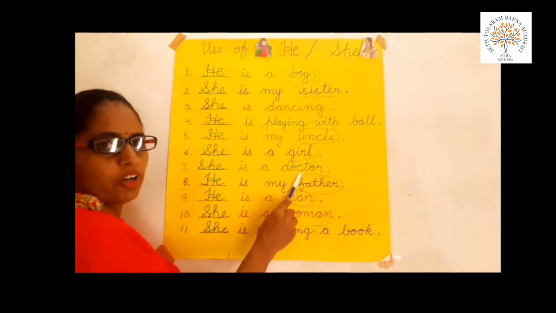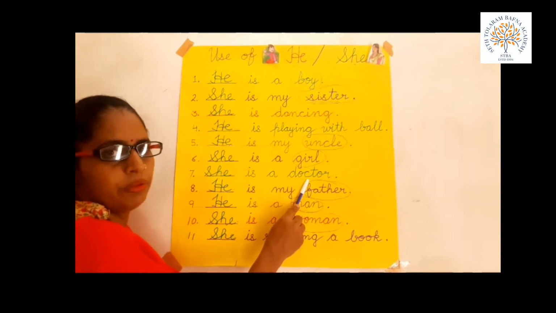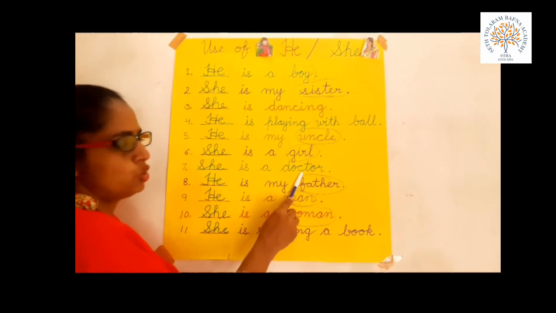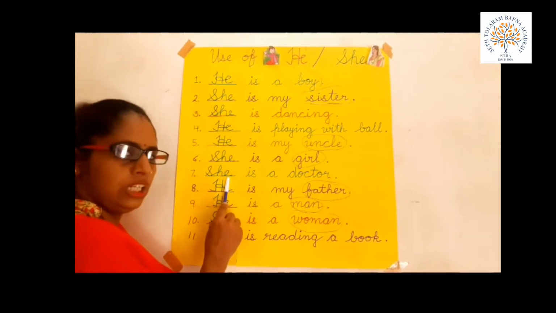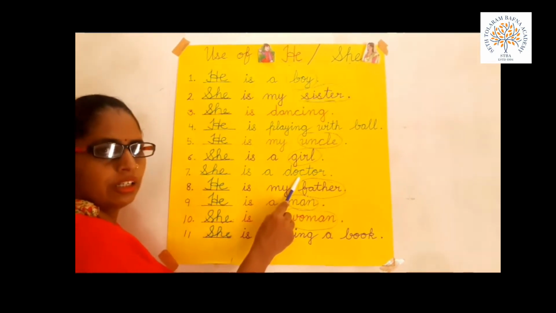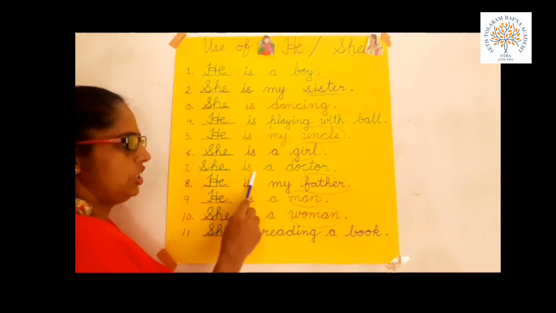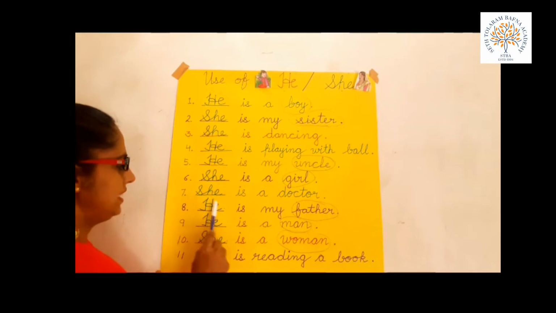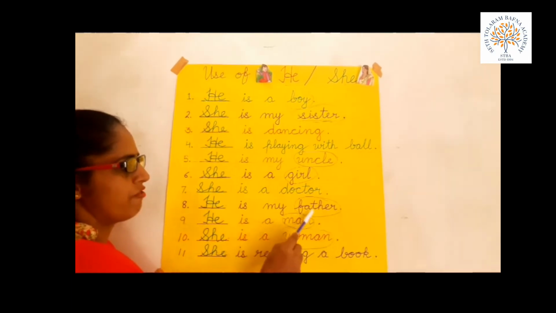In the next sentence, Dash is a doctor. Which type of doctor? Male doctor or female doctor? There is no specification over here. So we can use he is a doctor or she is a doctor. Both are correct.